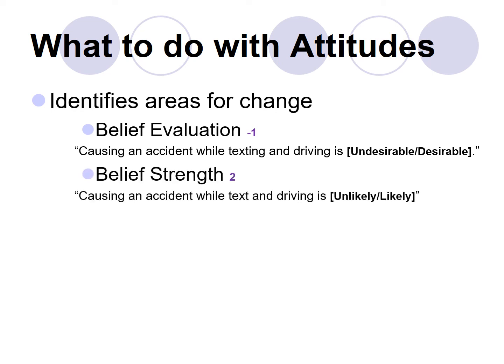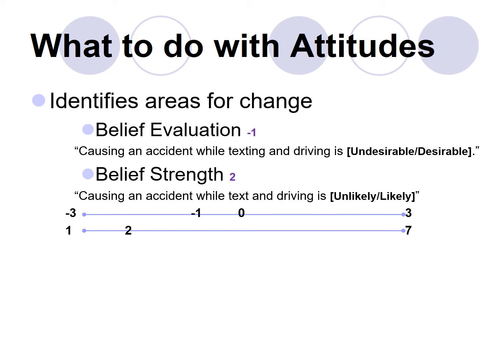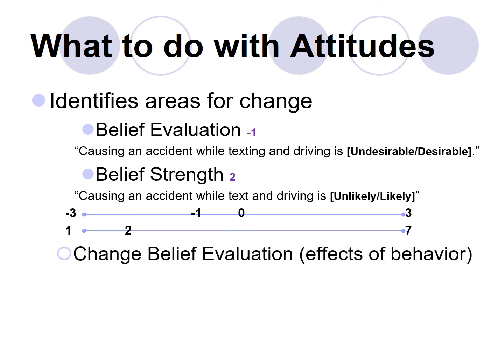And the likelihood of it happening, they said, was a 2, of a possible 7, right? Well, if we look at that information, the belief evaluation there is a -1 out of a -3 to +3. The 2 is on a scale from 1 to 7. We see that these are not really doing much to discourage them from texting and driving. One of the things we can do is change a person's belief evaluation. We can help them to see that causing an accident while texting and driving is a bit more serious than they are giving it credit for.